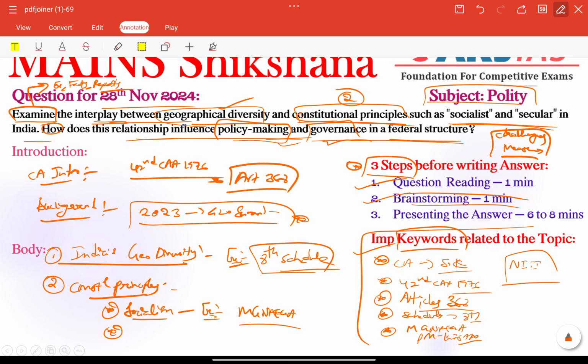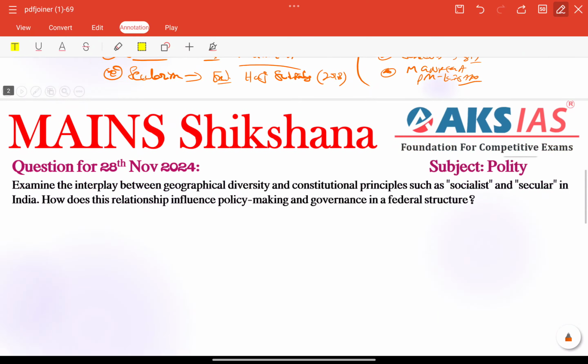Other than that, we have secularism. Here secularism promotes religious freedom and equality. For example, we can talk about the Haj subsidy, which was discontinued in 2018. So all these are very good examples here.